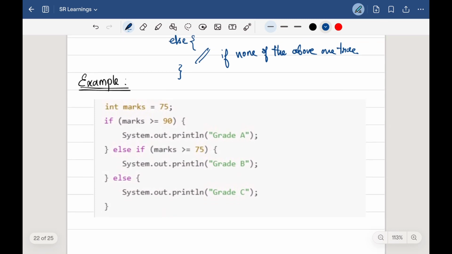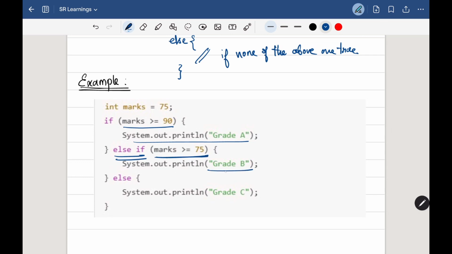Here I'm having one grading system. The student is given one mark and we have to predict the grade. If the mark is greater than or equal to 90, we will give grade A. But when the mark is less than 90, we have multiple criteria, no? In that case, we have another else if, which checks whether the mark is greater than or equal to 75.